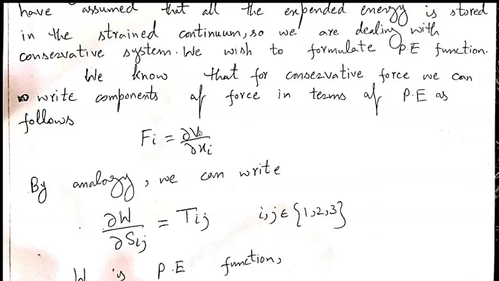And for the left hand side, where here we have written V, here we will write W.